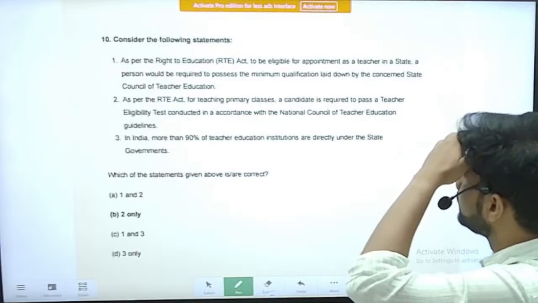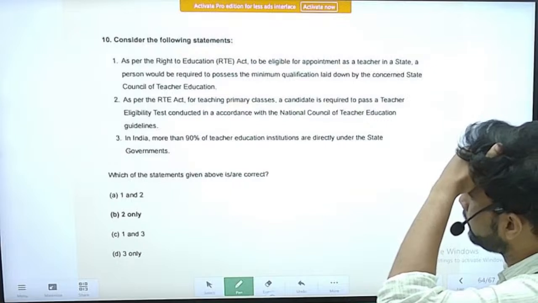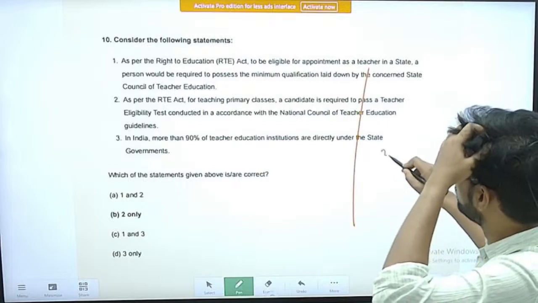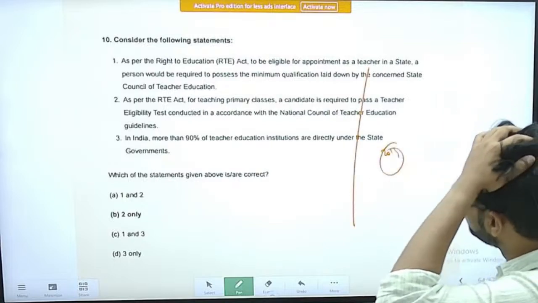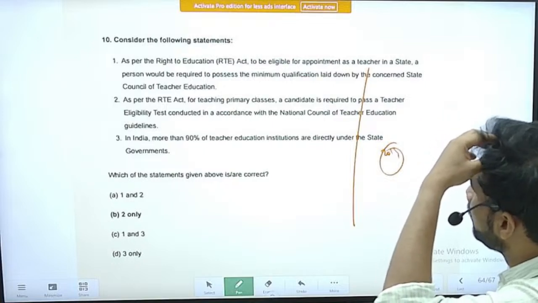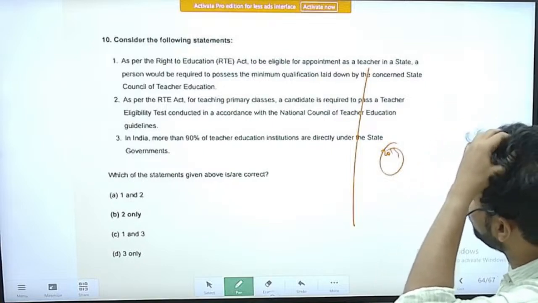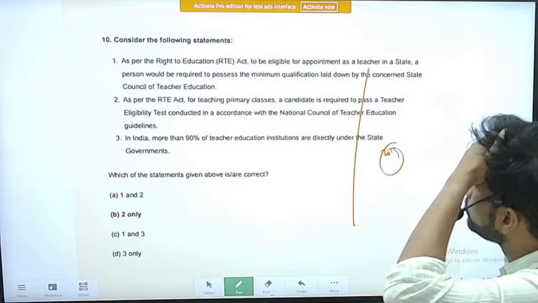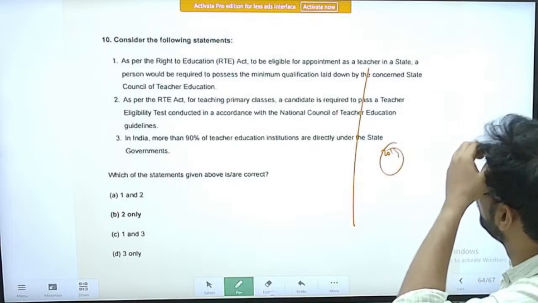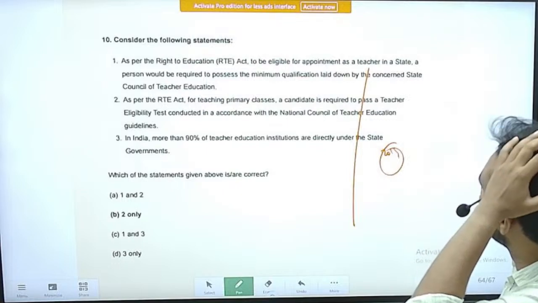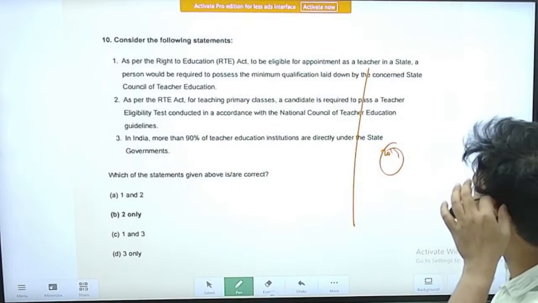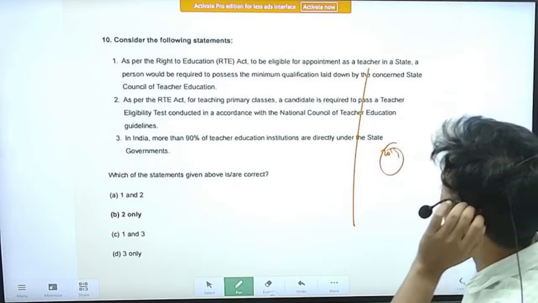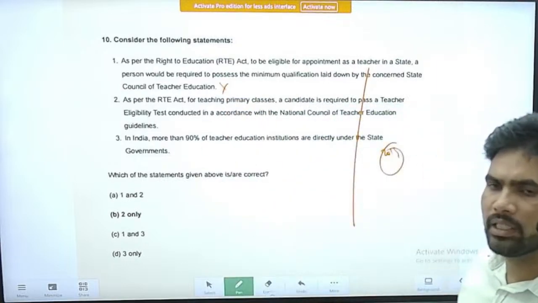Next question. So it is related to Right to Information Act. I mean there have been several amendments since 2019. So still we will see the question. Consider the following statements. As per the right to, it is not about right to information, it is right to education. Right. So as per the Right to Education Act, to be eligible for appointment as a teacher in a state, a person would be required to possess the minimum qualification laid down by the concerned State Council of Teacher Education. So no, the central government will decide the qualification.